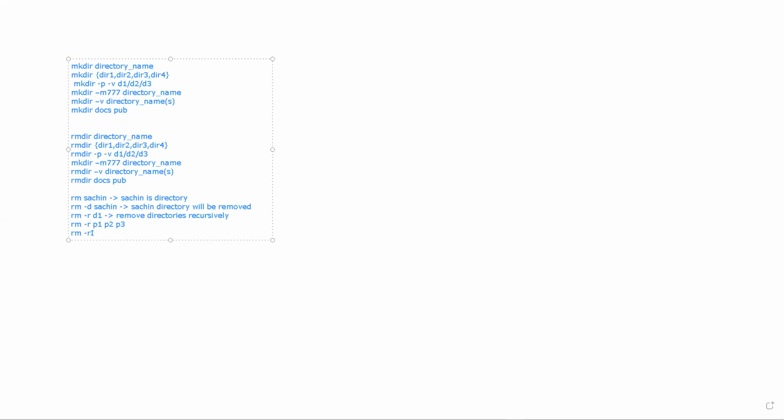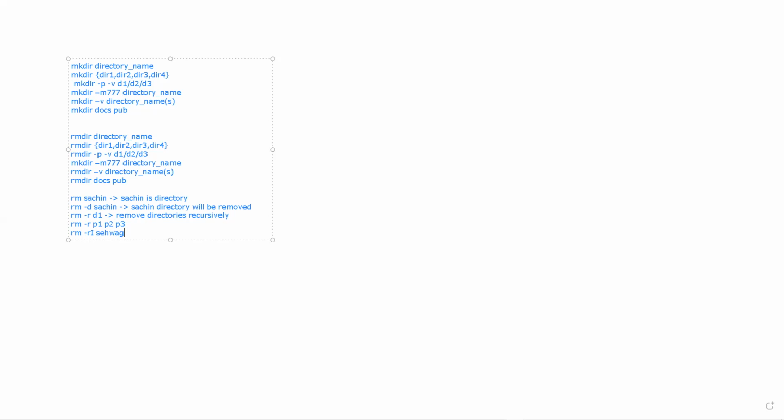So if I have a directory named Sehwag, and I specify the -r option, -r means recursively it will delete Sehwag's subdirectories and its files.